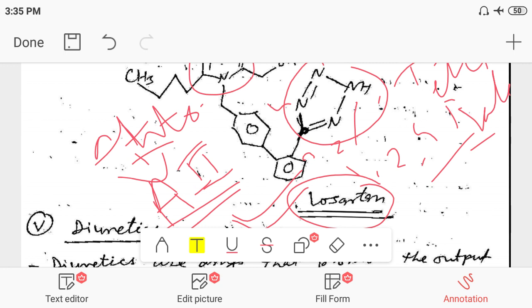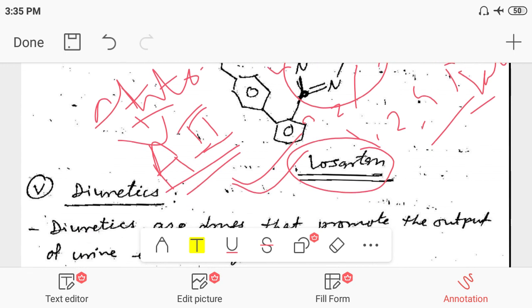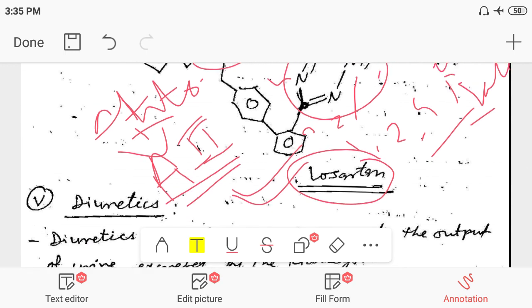We can say angiotensin antagonist or receptor antagonist. Okay, so that's all for today. We will discuss in the next class the diuretics used as antihypertensive drugs. So that's all for today.